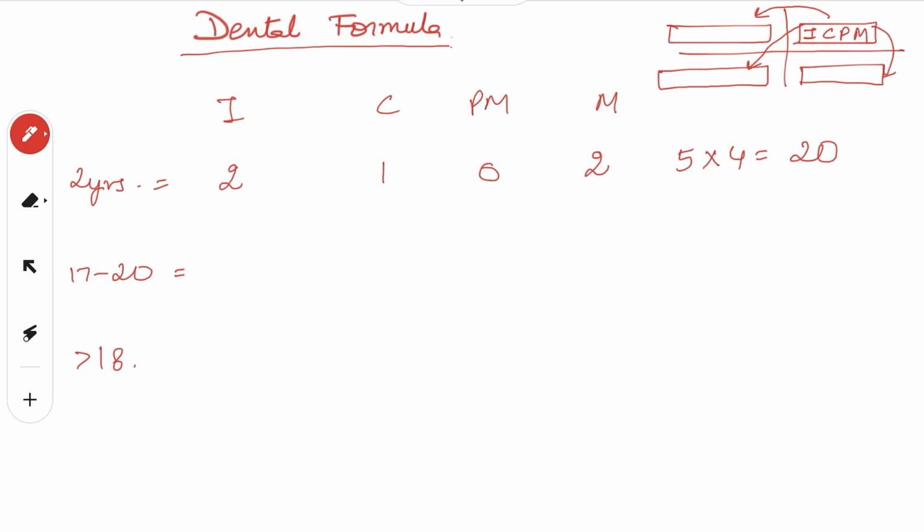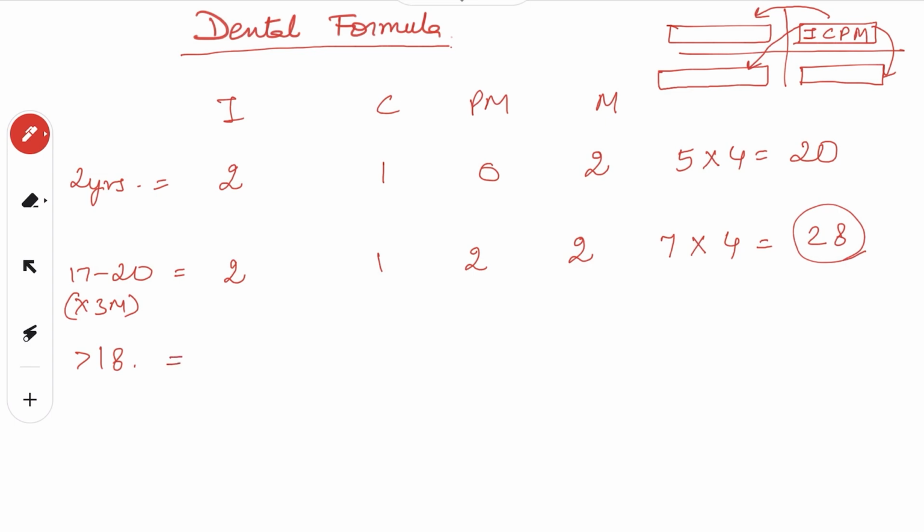Now, 7 to 20 years without third molar. Third molar is not present in all mouths. It may or may not be present. Now, if there's a person aged more than 18 without a third molar, how many teeth will this person have? He'll have 2 incisors, 1 canine, 2 premolars and 2 permanent molars. That means 7 into 4, 28. So this person without third molar will have 28 teeth.